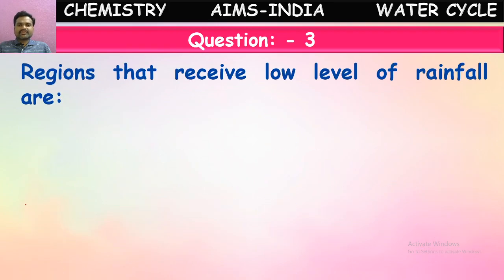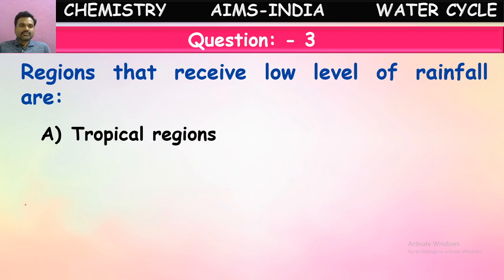Regions that receive low levels of rainfall are what? In which areas generally will rainfall be less? We know this less rainfall is called a drought. Now they are asking in which regions rainfall will be very less. The regions which receive low levels of rainfall. See here the options.